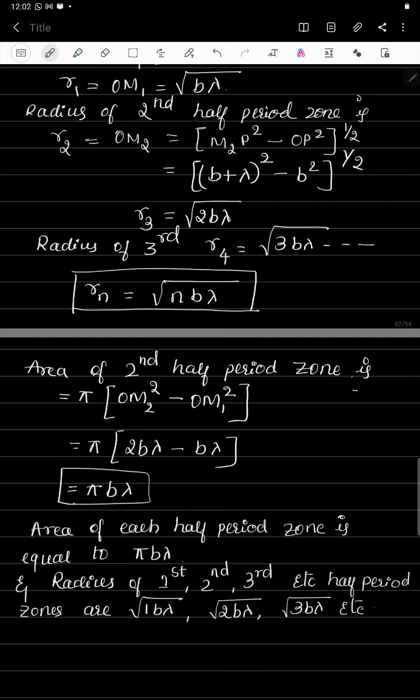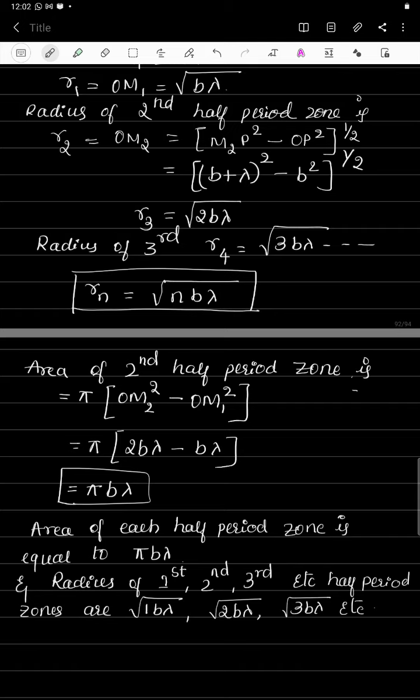So the area of each half period zone is equal to pi bλ, which is constant for all the half period zones, and the radii of the first, second and third half period zones are square root of 1bλ, root of 2bλ, root of 3bλ, and this continues.